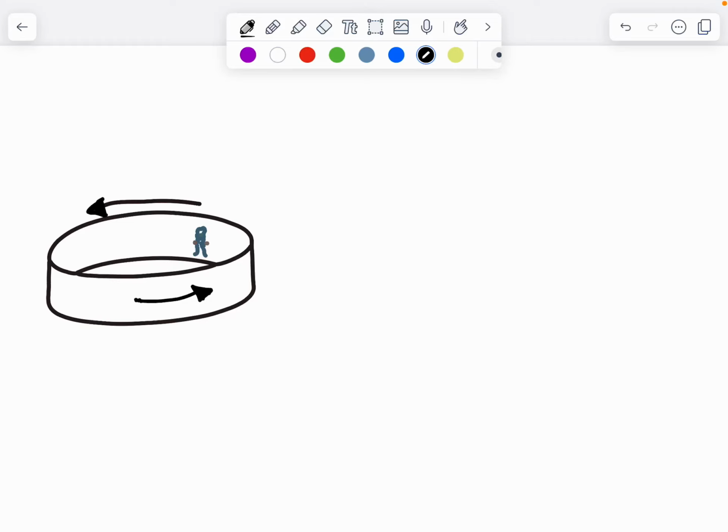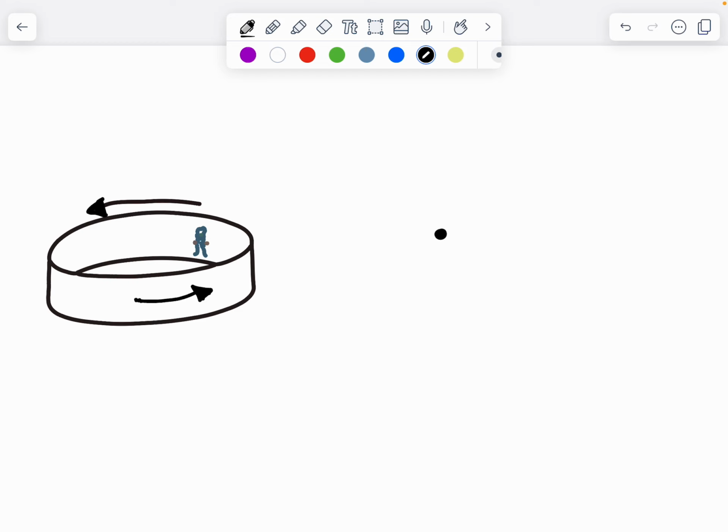So how does the spinning ride work in the amusement park? We know that this spinning ride starts to spin at a constant speed, and you can stick to the wall without falling down. So let's draw the free body diagram. Let's say this is you.